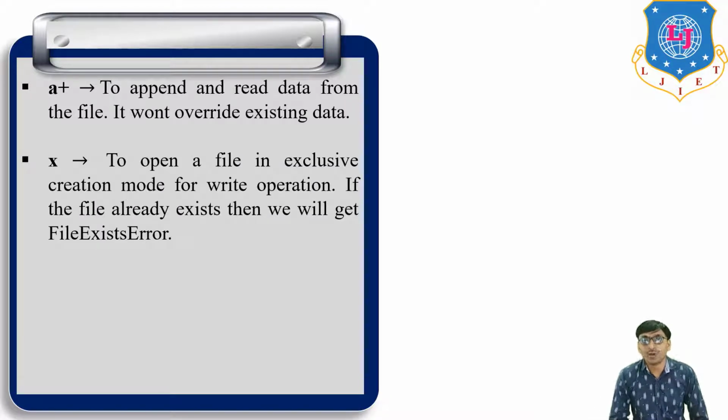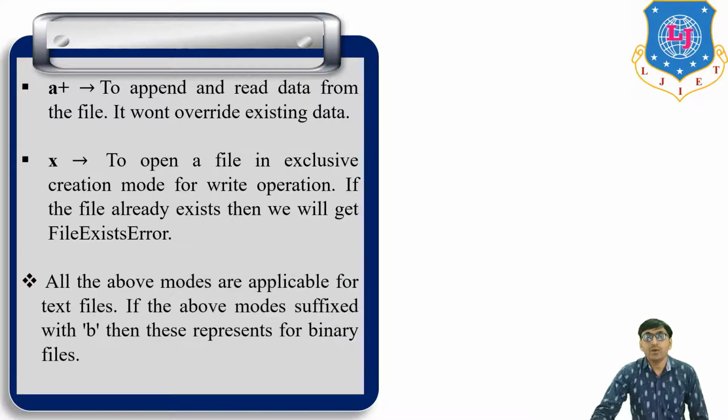Then x mode, to open a file in exclusive creation mode for write operation. If the file already exists, then we will get a FileExistsError. Okay. All the above modes are applicable for text files.